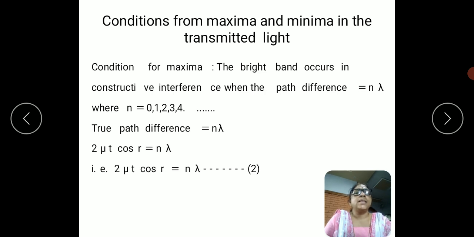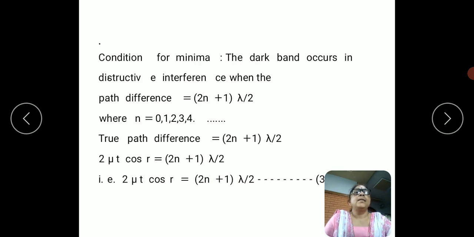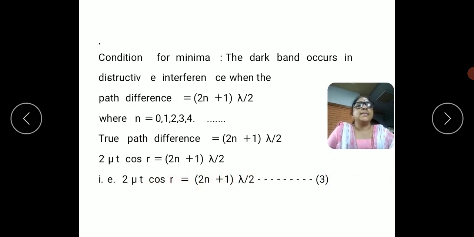maxima. So which is exactly opposite. In the case of reflected light, this condition occurs for minima. And the condition for minima: here again we equate the path difference equal to (2n+1)λ/2, where n is equal to 0, 1, 2, 3 and so on. Therefore, the true path difference 2μt cos r is equal to (2n+1)λ/2. Say this is equation 3, and this is the condition for minima.